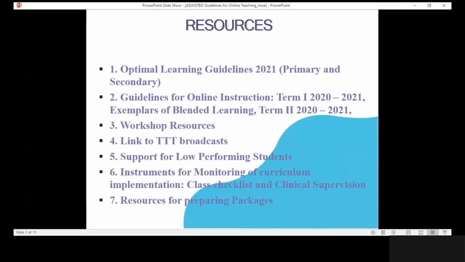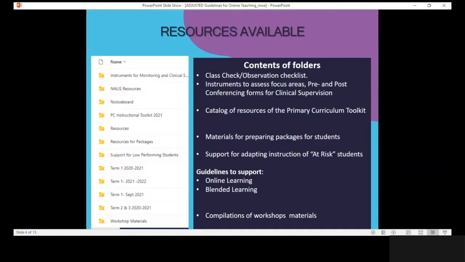We have also provided support for low-performing students, and instruments for monitoring of curriculum implementation, and these include class checklists and clinical supervision instruments. We have also provided resources for preparing packages to send out to students. The resources are available in folders, and these folders are accessed via a link, which I will talk about a little later on. The folders are for both primary and secondary levels.